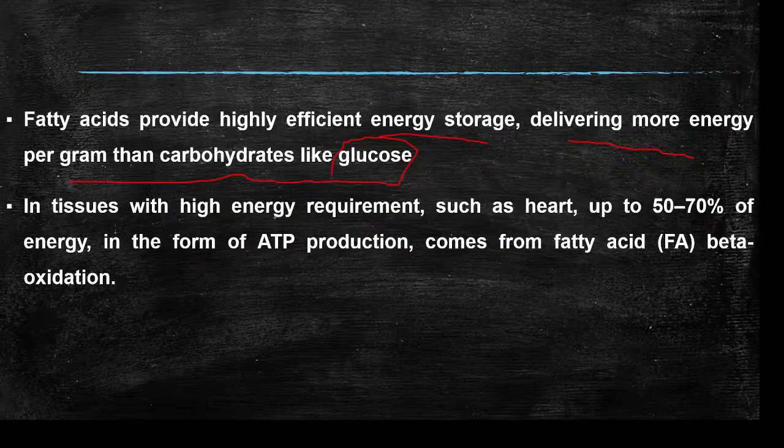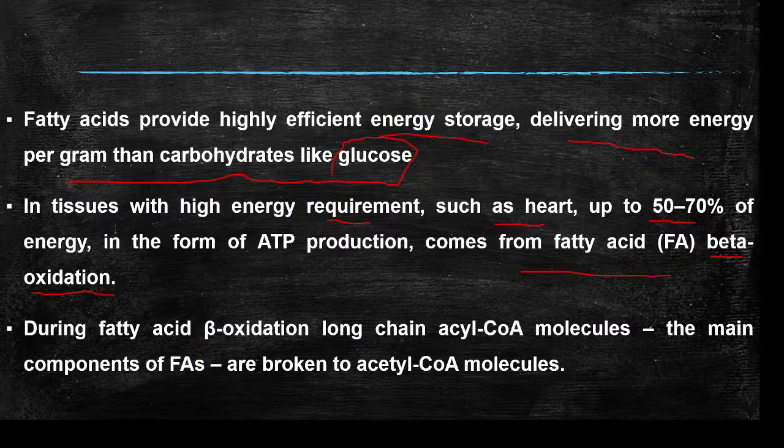In tissues with high energy requirement, such as heart, up to 50 to 70% of the energy that is generated in the form of ATP comes from fatty acids. That is fatty acid oxidation, what we call beta oxidation. During fatty acid beta oxidation, long chain acyl CoA, that is fatty acid molecules, are broken down to acetyl CoA molecules. These acetyl CoA molecules can further enter the TCA cycle and generate more ATPs.